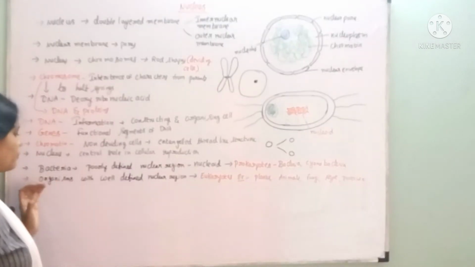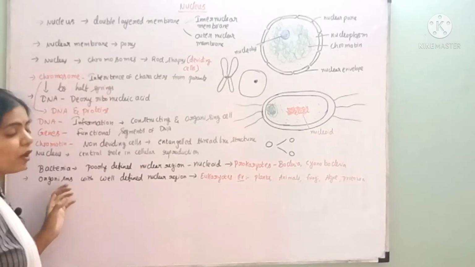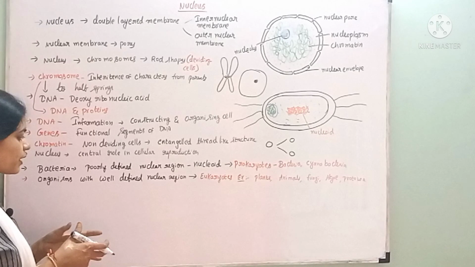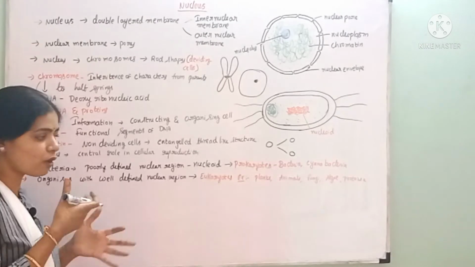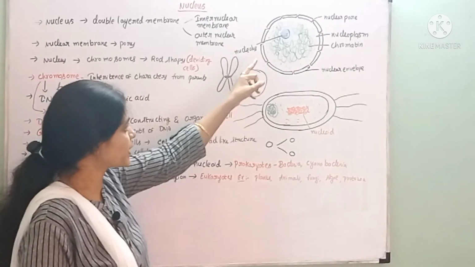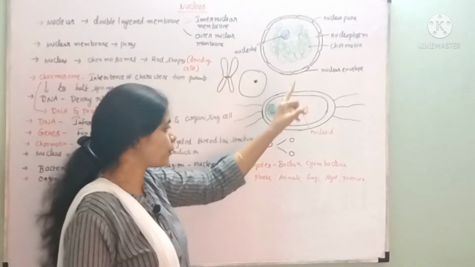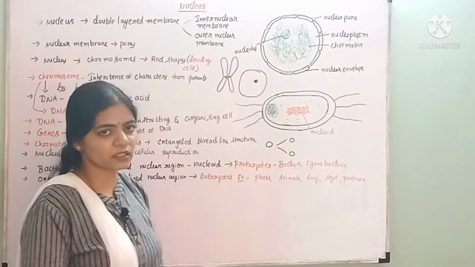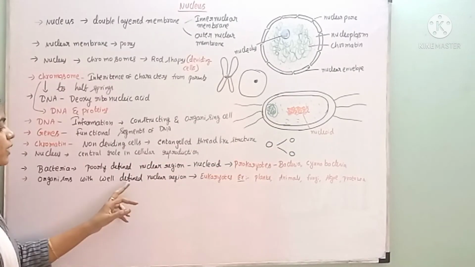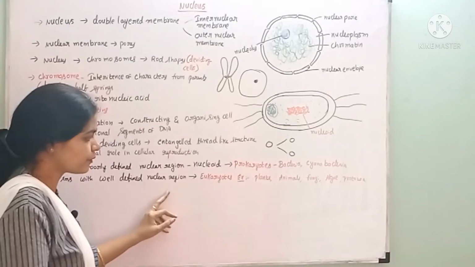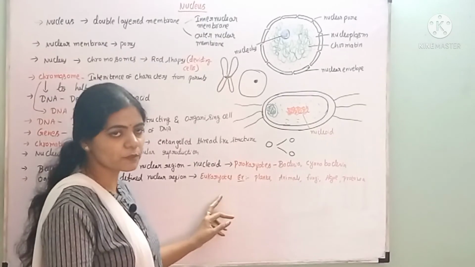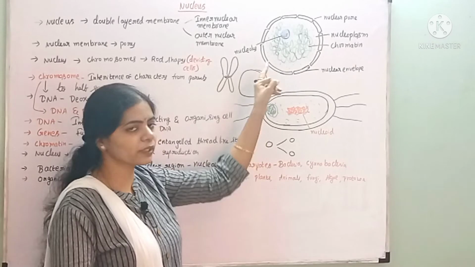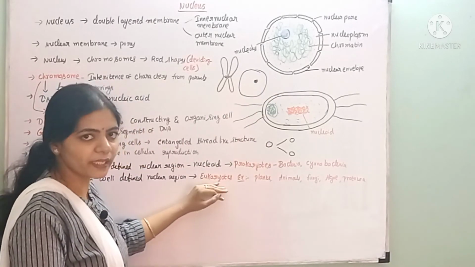Whereas some organisms have a well-defined and organized nuclear region present. See, this is the organized one, this is not well organized. This is a defined nucleus, this is not a defined nucleus. Those organisms which consist of a well-defined nuclear region are called eukaryotes.